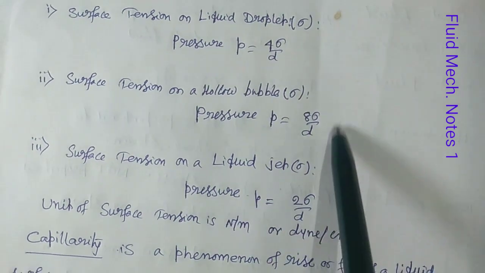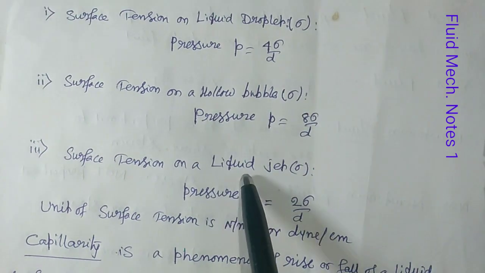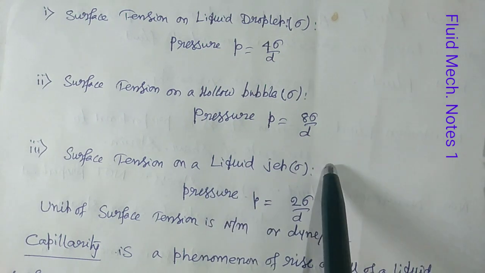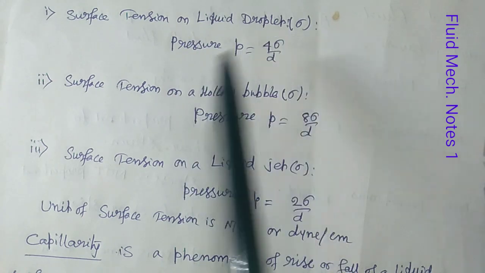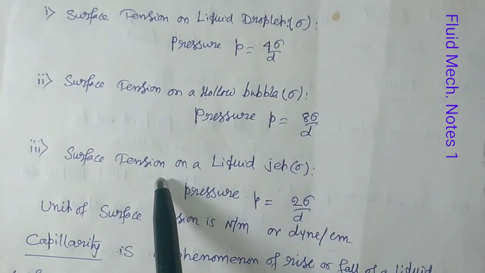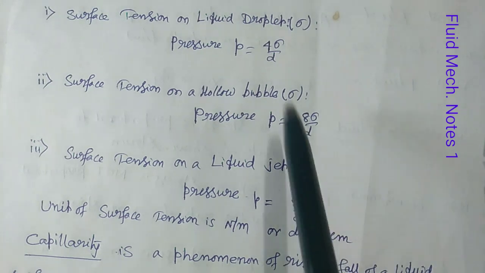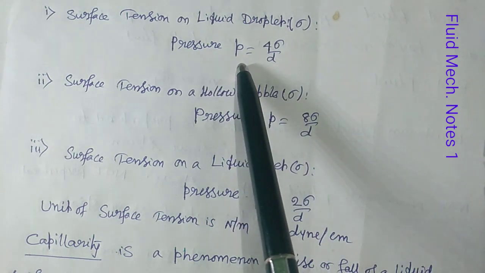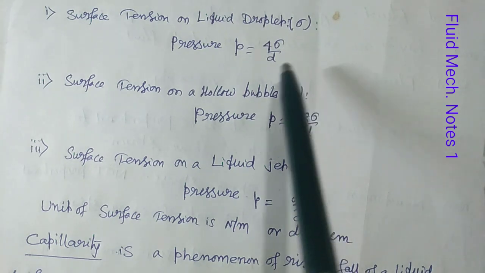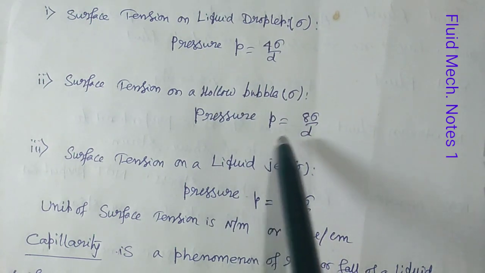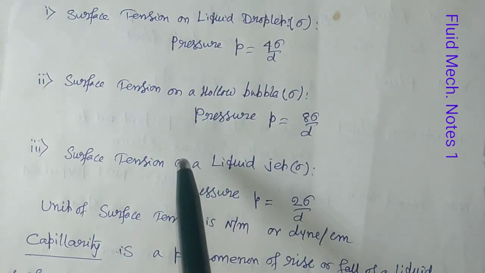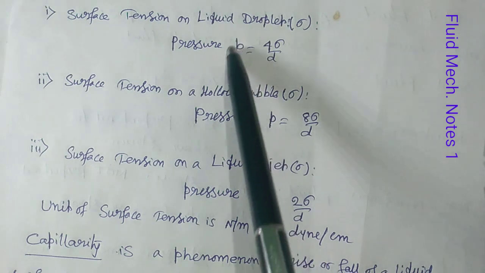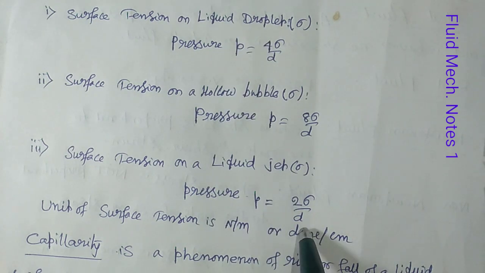Please remember these expressions, as they are often asked because you may be confused, in interviews and examinations anywhere. For a liquid droplet, P equals 4 sigma by D. For a hollow bubble, P is double that of the liquid droplet, that means 8 sigma by D, and for a liquid jet, it is half of the liquid droplet, that is 2 sigma by D.